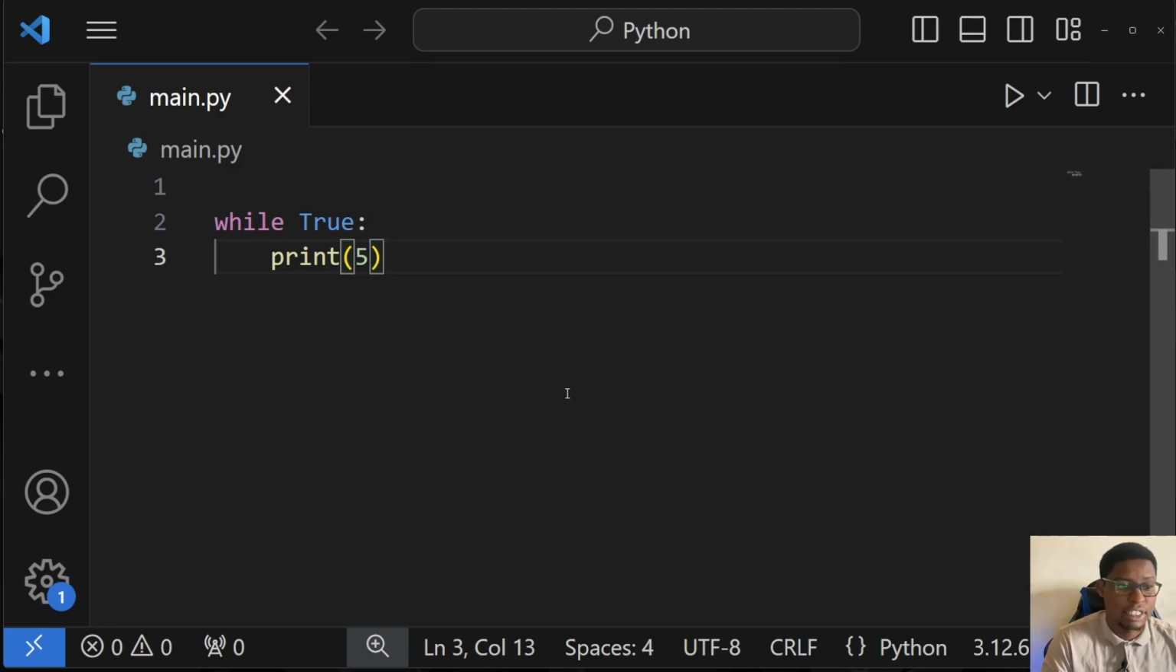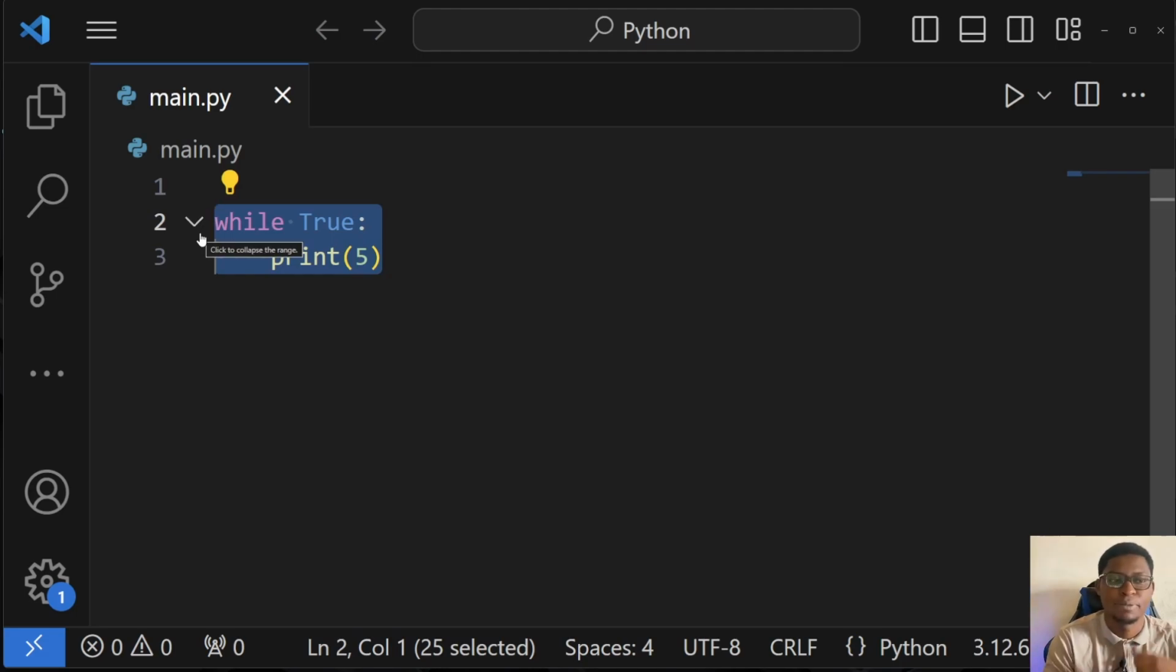So let me just kill this. Basically, this will never end. It's a never-ending loop. There's no way for you to get outside of the loop, right? Because it's continuous, because our condition will always be true.